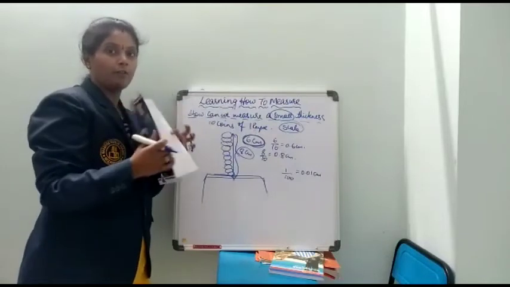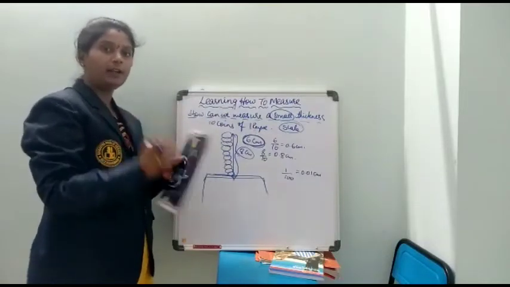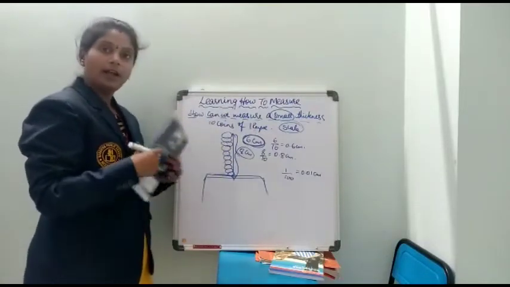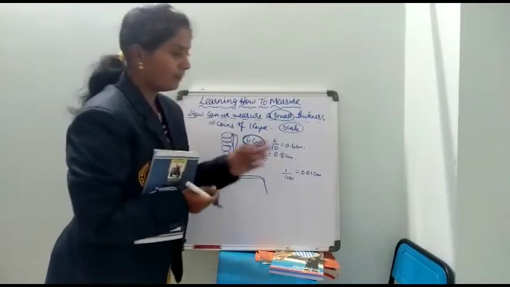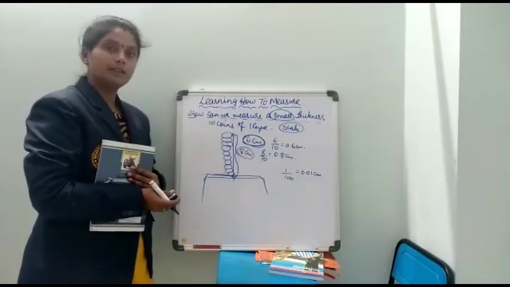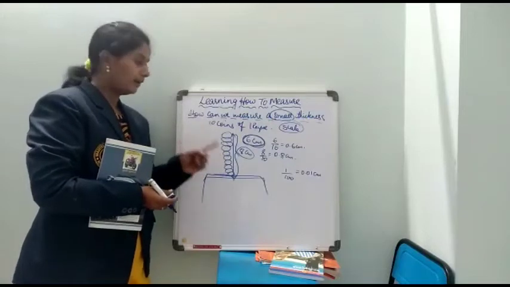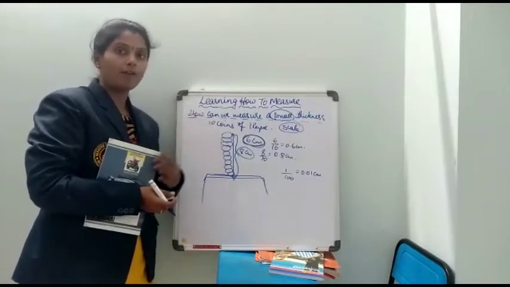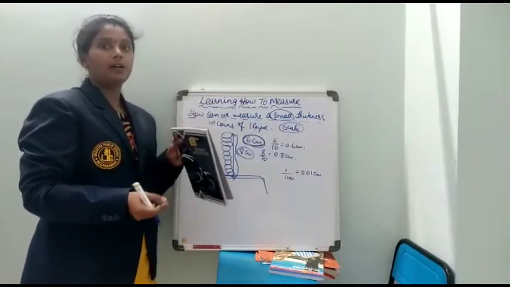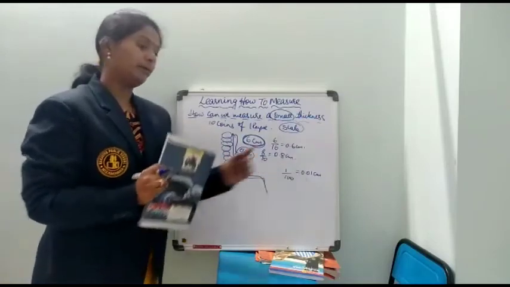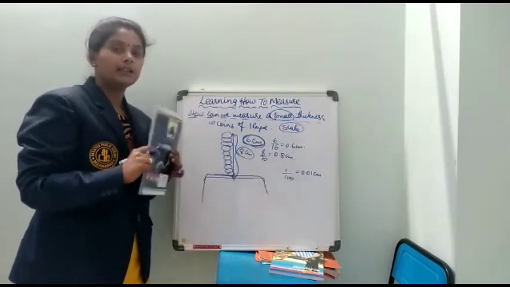While covering the page we have to avoid and measure only the inside papers. You will be getting the exact result. So how much thickness is it? 0.01. Divide the answer by the number of papers in your book, so that you will get the thickness of a single paper.